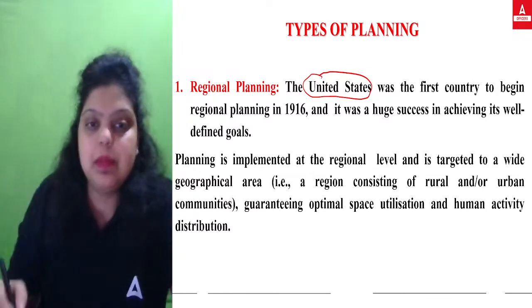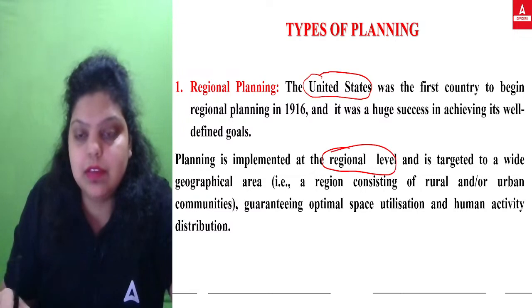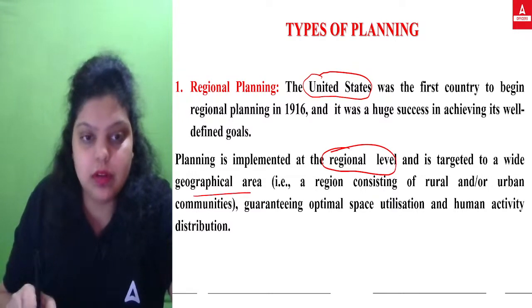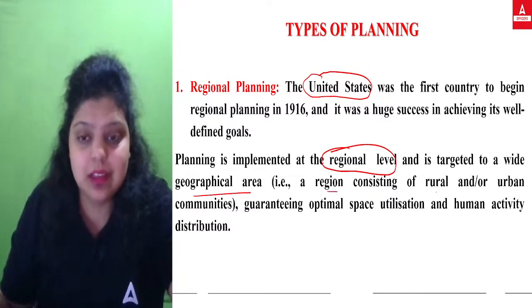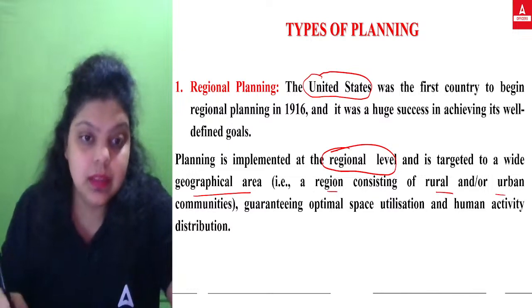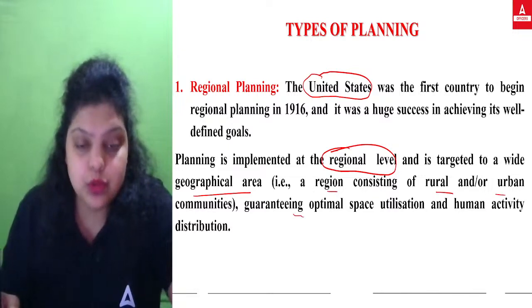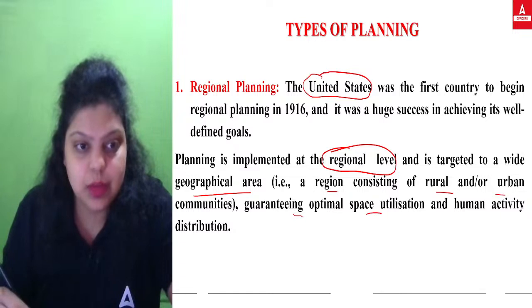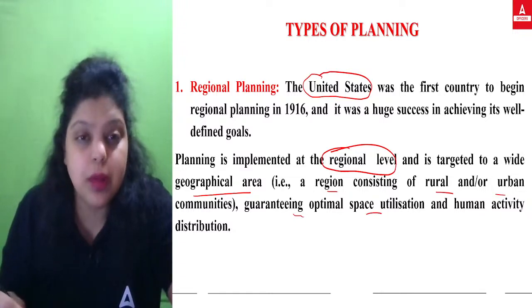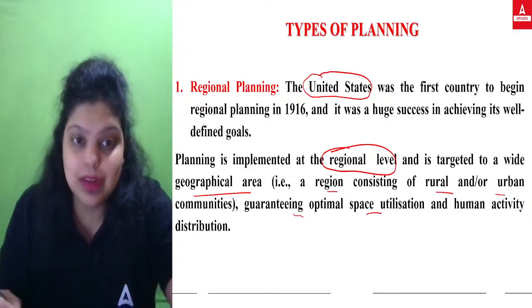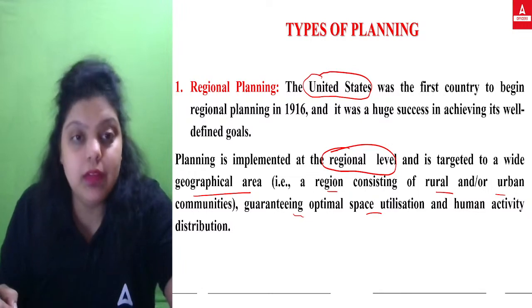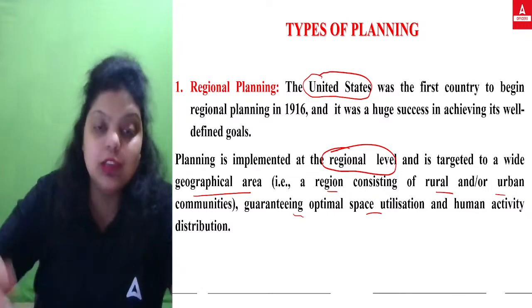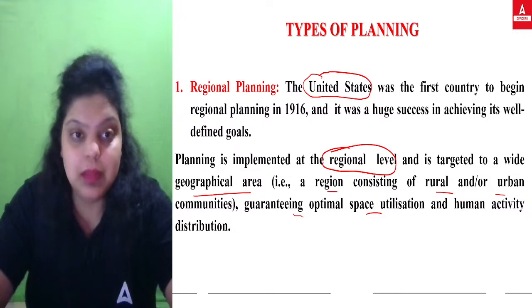The planning is implemented at the regional level, and it targets a wide geographical area, like a region consisting of rural and urban communities, guaranteeing optimal space utilization and human activity distribution. So what is regional planning? It is planning you do in a certain geographical area.